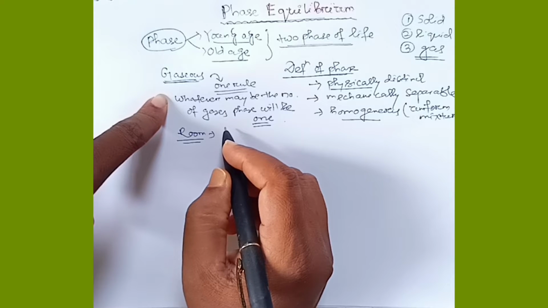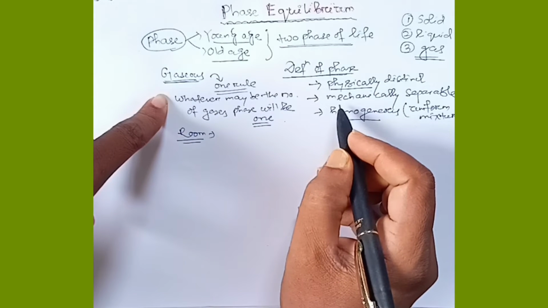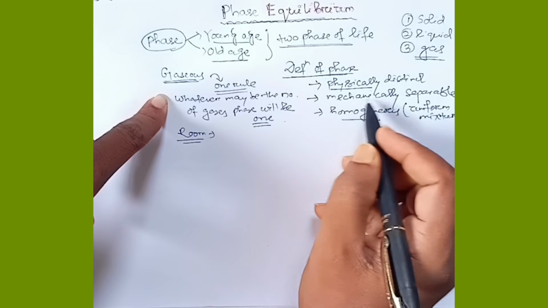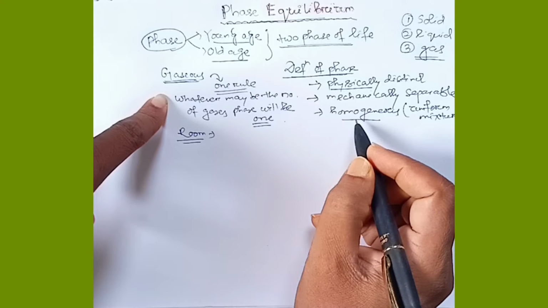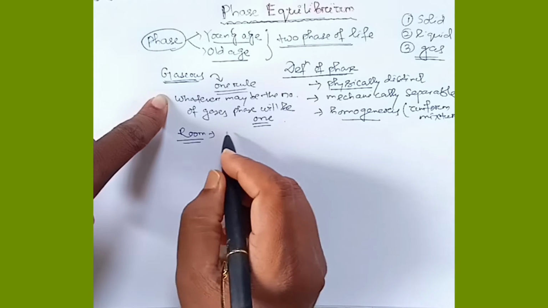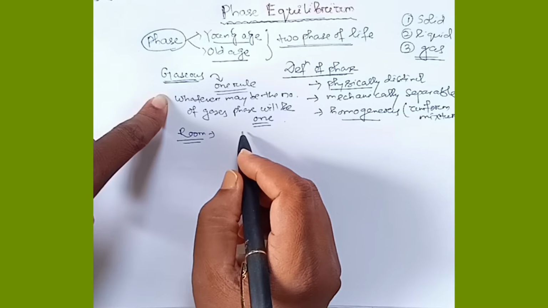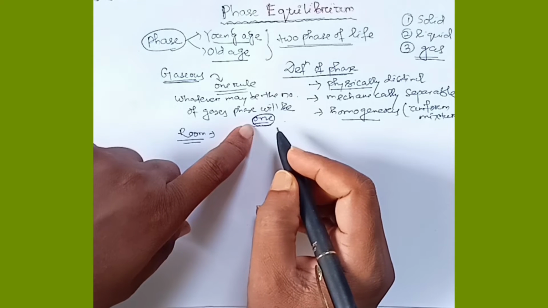So we cannot define any gas as physically distinct. Also, we cannot separate the mixture of gases. Mechanical separation is not possible, and it's homogeneous. Though several gases are present inside the room, it seems to be uniform. We are not able to distinguish between the gases present. So whenever gases are present, we think the phase will be one. In the case of gas, the phase will always be one.